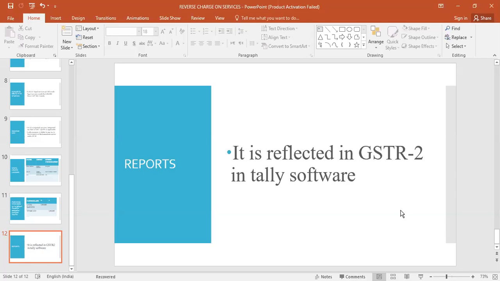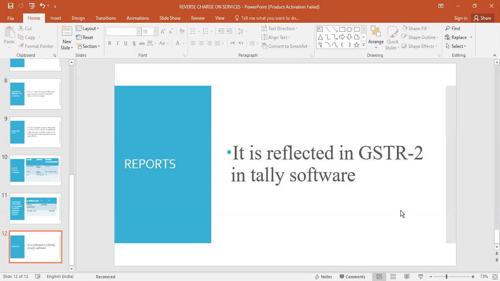In GSTR2, you will get the information of ITC, the input tax credit available to you. In GSTR1, you don't get the information of ITC. In GSTR3B, you also get the information of ITC, input tax credit.